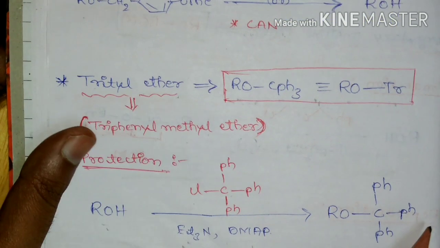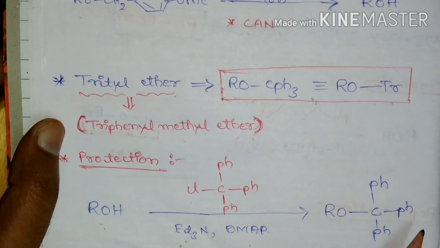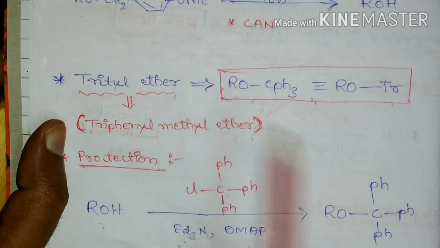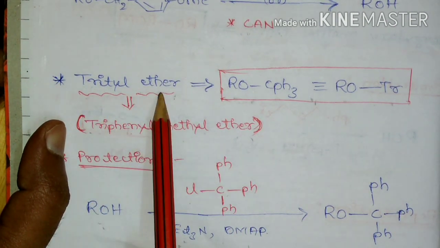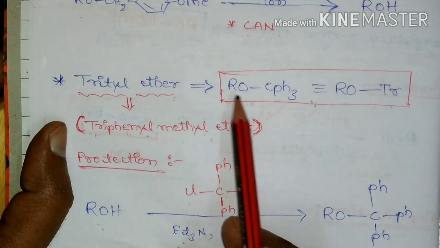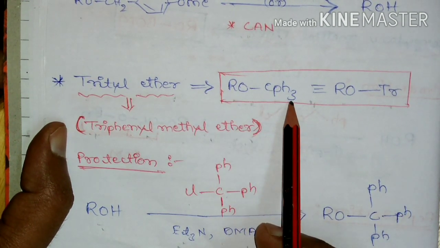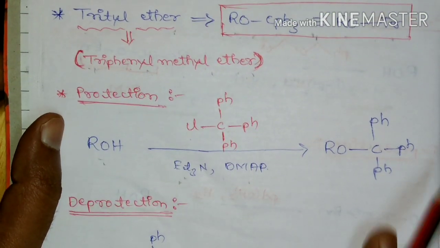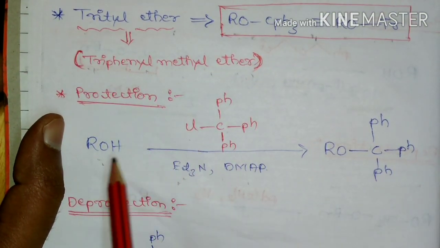The last alkyl ether is trityl ether. Alcohols can be protected as trityl ether, that is triphenyl methyl ether. It is represented by ROCPh3 or ROTr. The protection reaction is as follows.